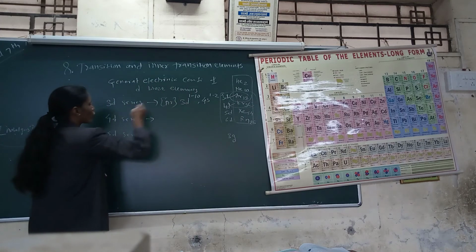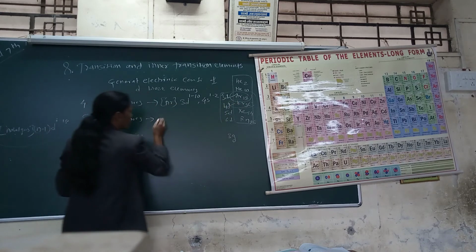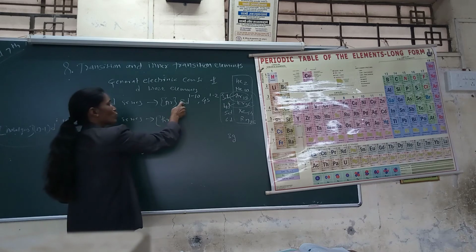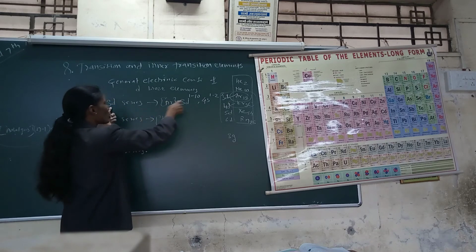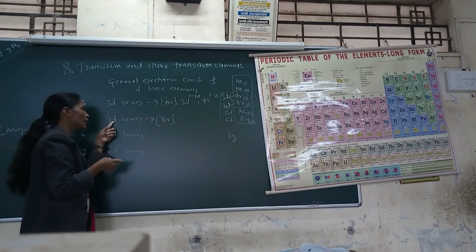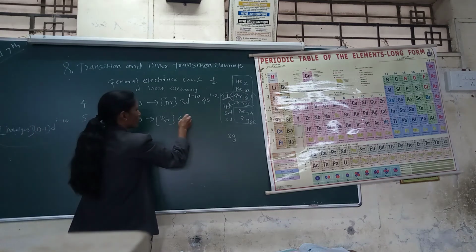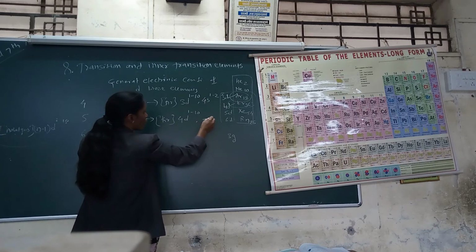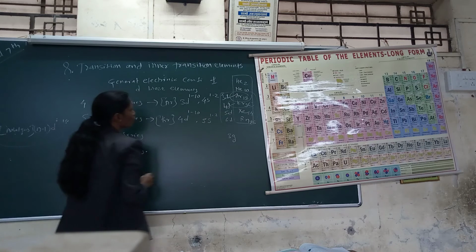The electronic configuration of the 4d series is krypton, meaning Kr, then 4d 1 to 10 and 5s 1 to 2.